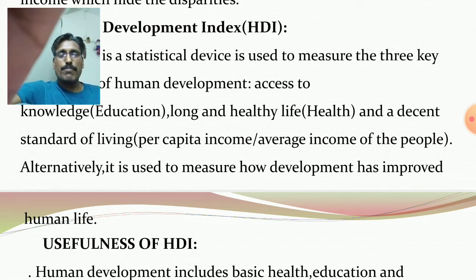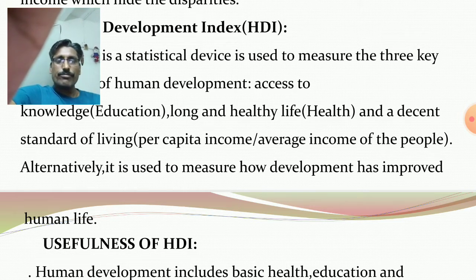Similarly, healthy people, educated healthy people, are always using 100% efficiency power on work. And the third one is the average income or per capita income. Those people having better per capita income or average income, they maintain a better standard of living. So simply it is used to measure how development has improved human life.